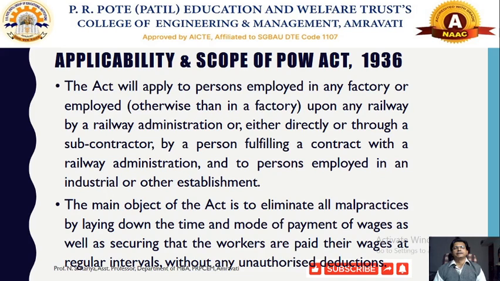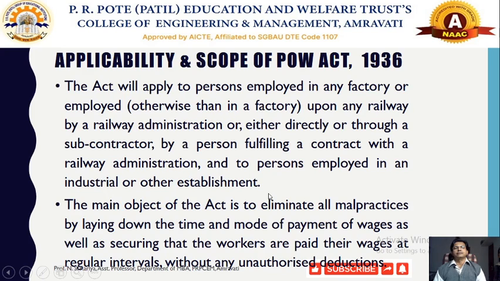Primarily, this act applies to persons employed in any factory or upon any other central government organization, for example the railway, either directly or through any subcontractor, or workers working under a contractor, or by a person fulfilling a contract with the railway administration under which any employees are working, and persons employed in any other industrial and other establishment.